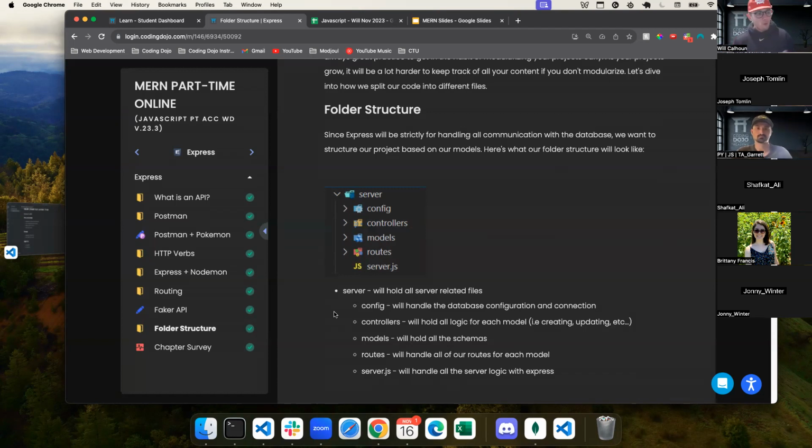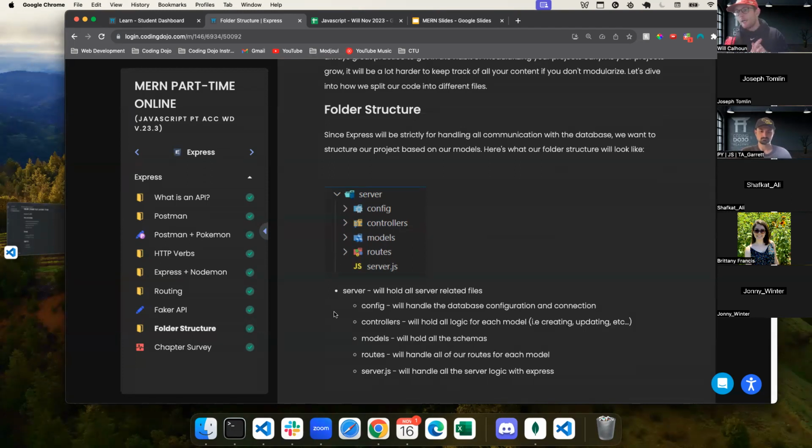We have our controller folder. That's going to be all of our logic. So if I wanted to do anything, and let's say we have a movie and I want to get all movies, I can do that here. My models is going to be my movie model. So if I'm creating a form and I want some validations, I want to say every movie needs to have a title, a year, and how many Oscars it's won. Whatever I want to do, I'm creating this blueprint of what each movie in my database is going to need. If you have dealt with Java or Python, then you're familiar with what that looks like: creating a model, a blueprint of this instance. That's what the models will be.